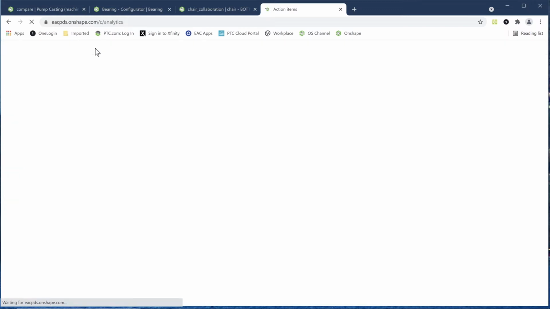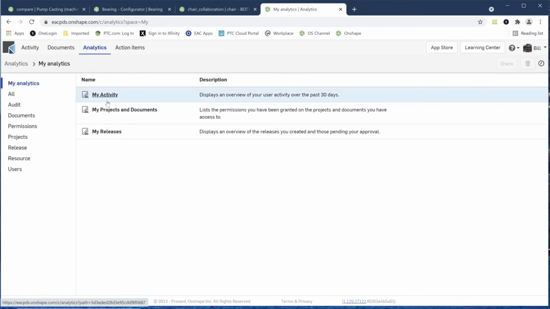I can go to analytics. And like I said, this is in the enterprise edition, but what analytics lets me do is go in and take a look at different aspects of the things that I have done. My analytics, like the different parts I've worked on in, let's say, the last 30 days, how much time I spent on each one, what type of activity I was doing. Was I working with assemblies or drawings or parts? Then we can go out on individual documents. I can look at a particular document. Who has access to this document? Who accessed it and when? And all that type of information is all here. Again, this has nothing to do with CAD. This is all PDM.